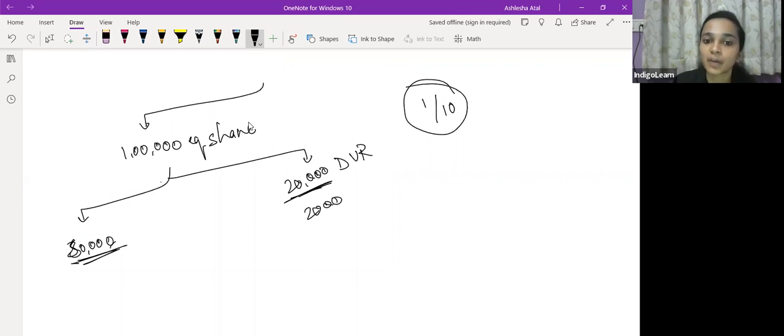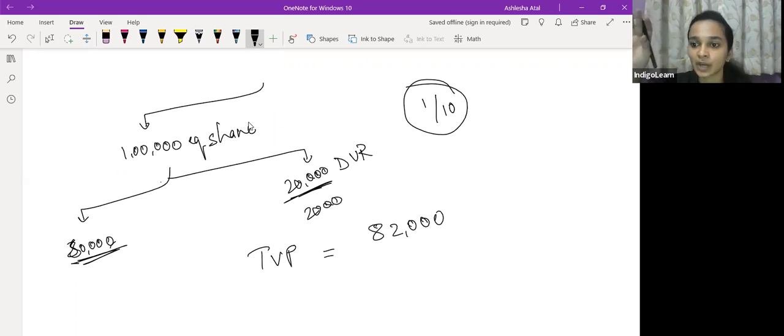So total voting power calculate करने के लिए you will have to calculate the share of DVRs or the voting rights of DVRs proportionately. Now say this company wants to make a further issue of equity shares with differential voting rights. So total voting power क्या हो गया इस company का? Say 82,000. ठीक है, total voting power is 82,000 currently.